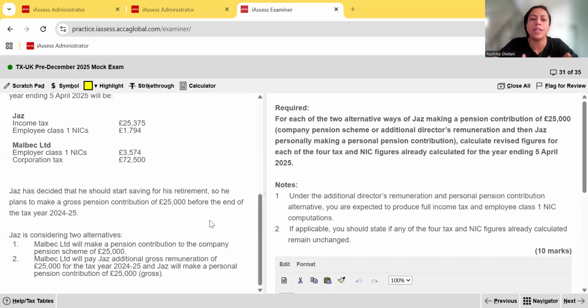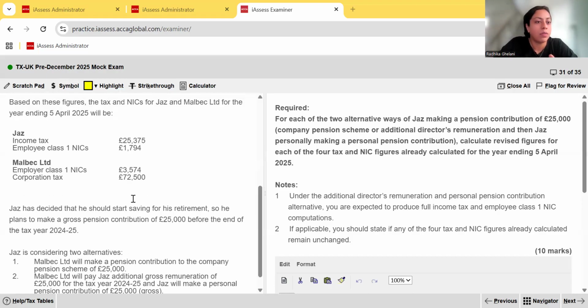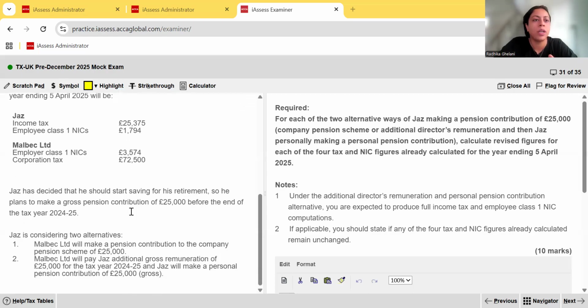So this is basically a tax planning area, okay? We're supposed to consider the effect of these two alternatives. They've not told us to advise, but they've simply told us to calculate the revised figures, if Jazz makes the contribution after getting an additional remuneration, or if the company directly makes the 25,000 into the pension scheme on his behalf. So it's a planning area, although they've not asked us to give any advice. They've given us the figures before, like you can see here, and what will the income tax, NICs and corporation tax be if those two alternatives are considered.